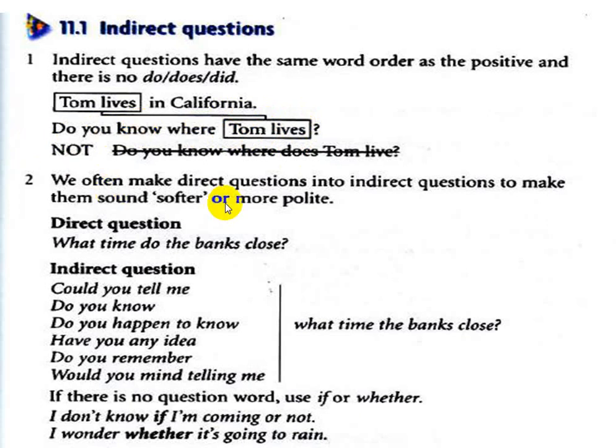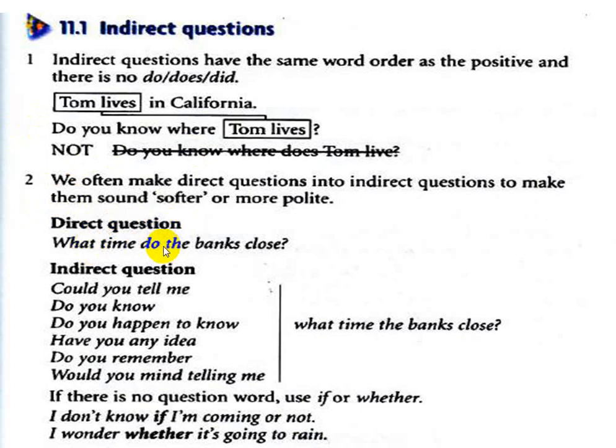We often make direct questions into indirect questions to make them sound softer or more polite. ليش نحول direct question into indirect question؟ ليش نحول السؤال المباشر إلى سؤال غير مباشر؟ To make them sound softer or more polite. يا أما إن يعني طريقة اللفظ تكون بطريقة أنعم أو ألطف or more polite أو تكون يعني السؤال بطريقة لطيفة.